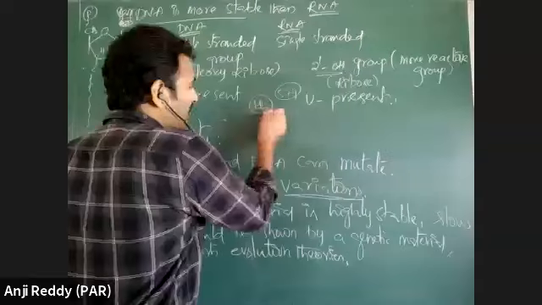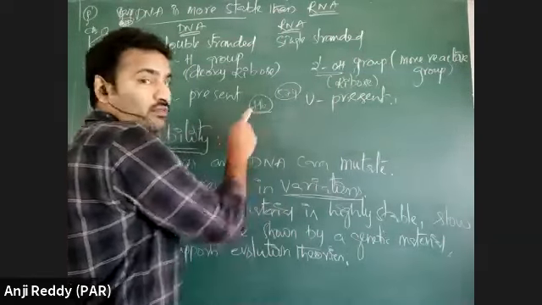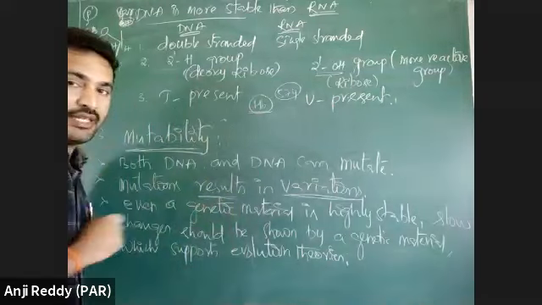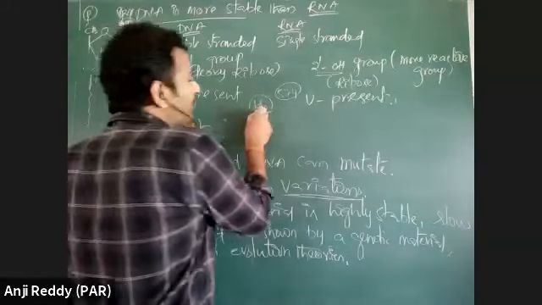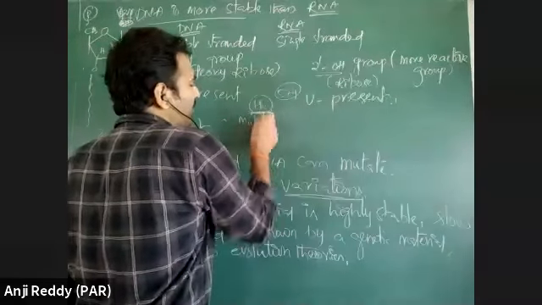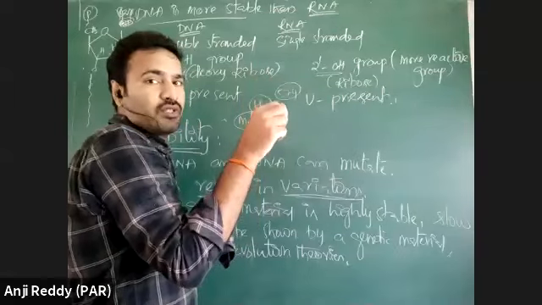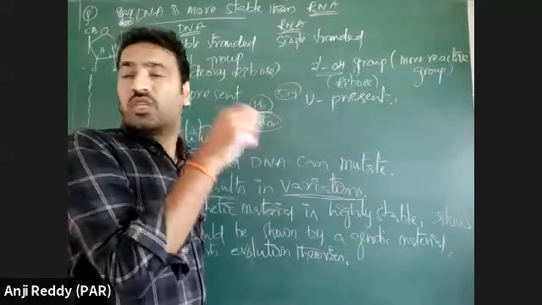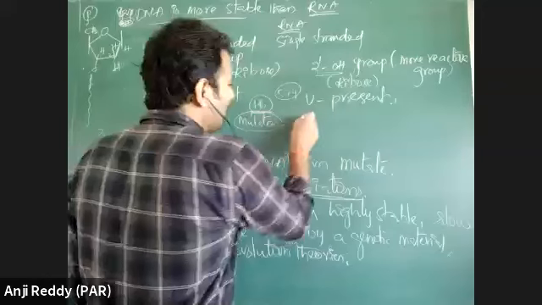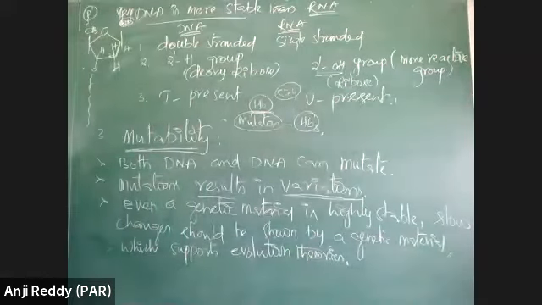Hemoglobin is a protein, and all proteins are made from DNA. In the DNA responsible for hemoglobin, if one mutation takes place, a nucleotide is changed. Due to the change in the nucleotide, the hemoglobin changes to sickle cell hemoglobin, which causes anemia, even death also.